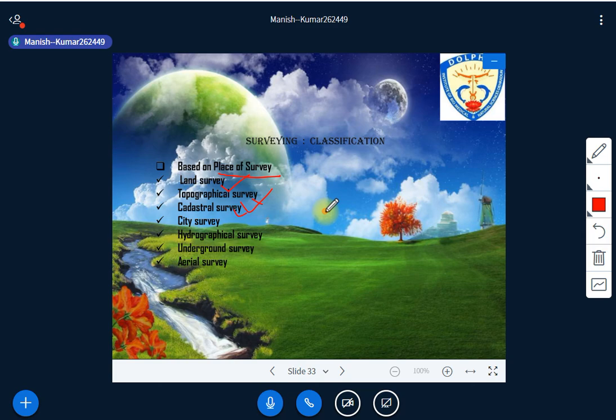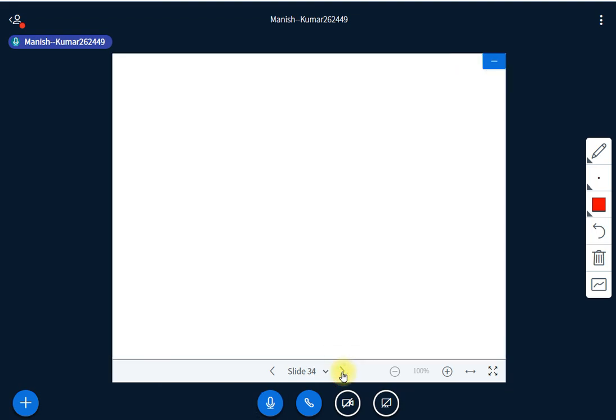All these surveys were explained yesterday, isn't it? So if you are classifying on the basis of place of survey, these are the classifications. Even the name suggests the place where you are doing the survey activity.